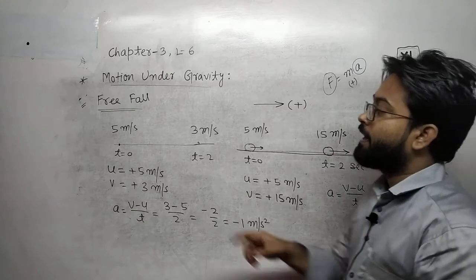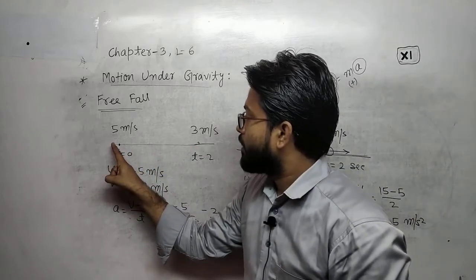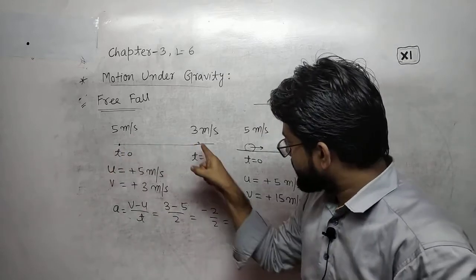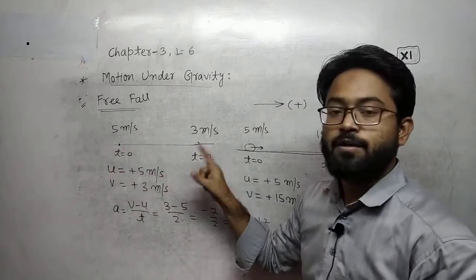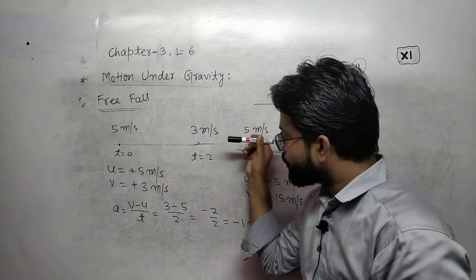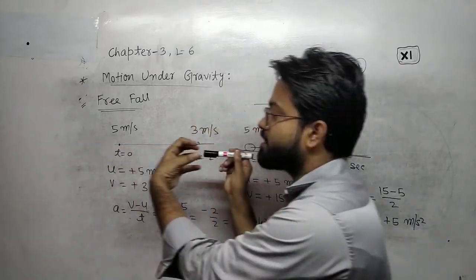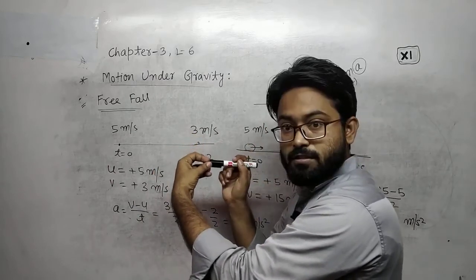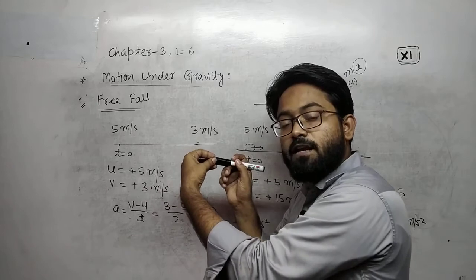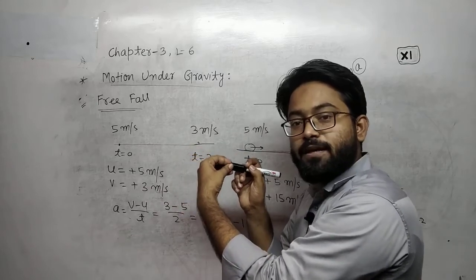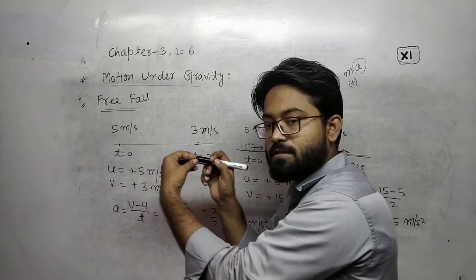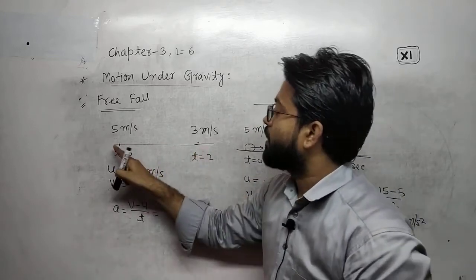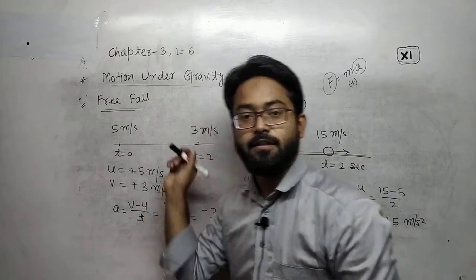Here you can see that the velocity is decreasing. The velocity of an object will decrease only if the force is in this direction. The object is moving in this direction, the force is in this direction, so the object will not suddenly stop, it will stop gradually. First it will decrease its velocity because the force is in this direction.